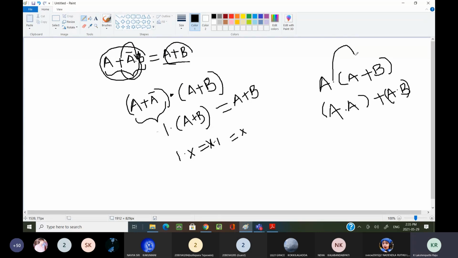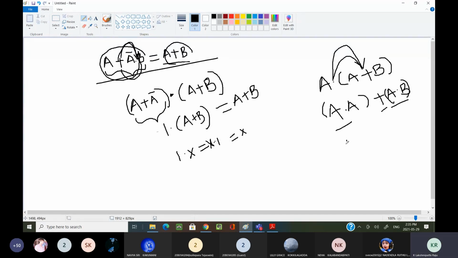These two things are possible. Here plus is distributed over dot. Here dot is distributed over plus. This we can write as A dot A plus A dot B.